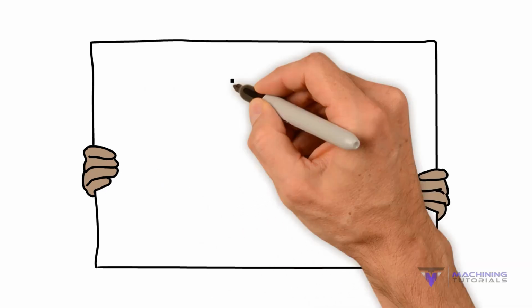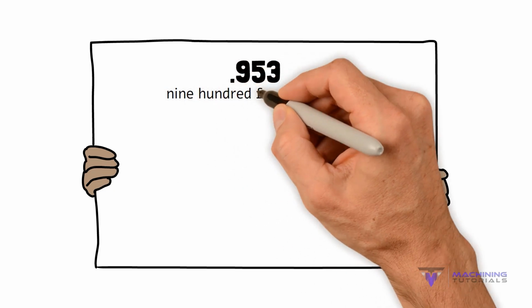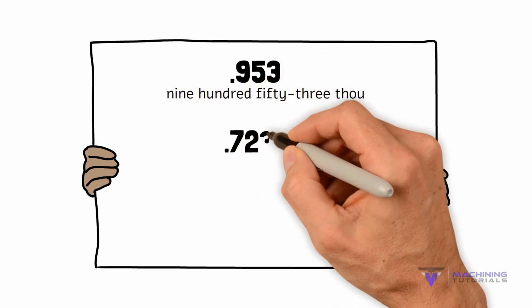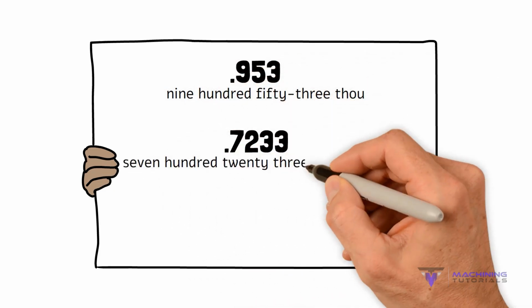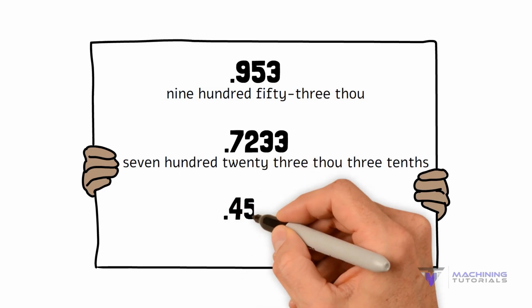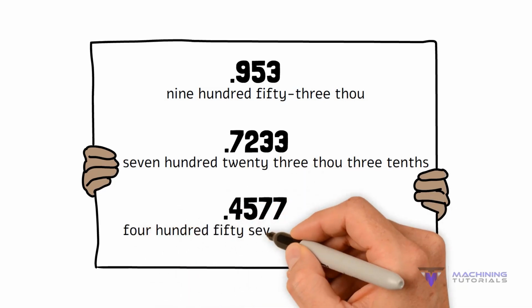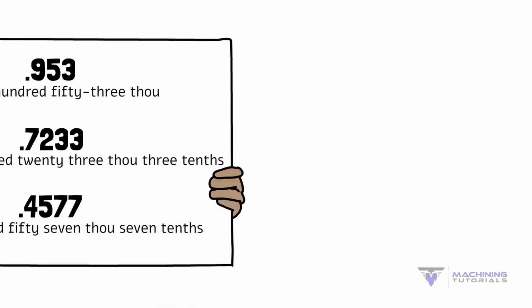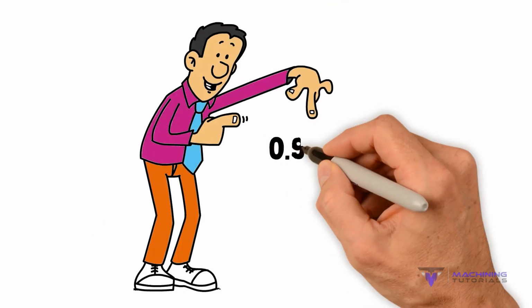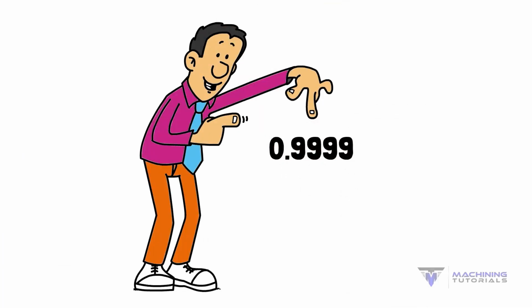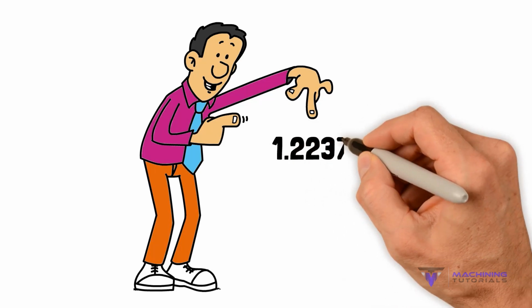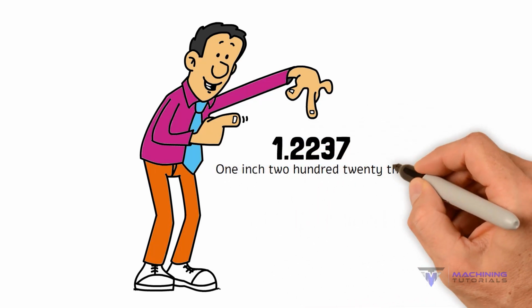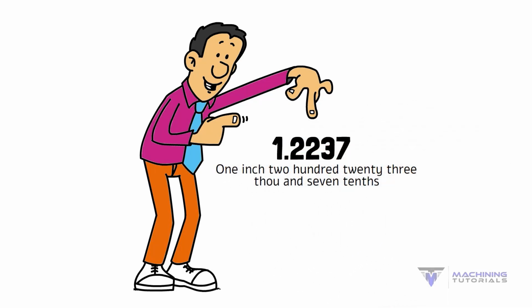See these examples. 0.953 is 953 thou. 0.7233 is 723 thou 3 tenths. 0.4577 is 457 thou 7 tenths. You can go all the way to 0.9999 before reaching 1 inch. Then it starts over. For example, 1.2237 is 1 inch 223 thou and 7 tenths.